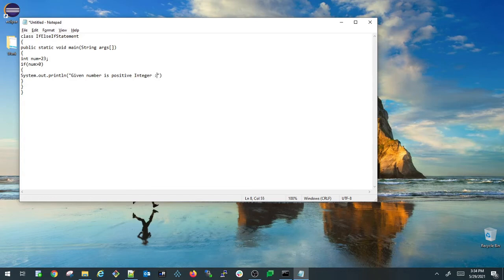So I'm just printing the same number here. I'm just putting a semicolon.